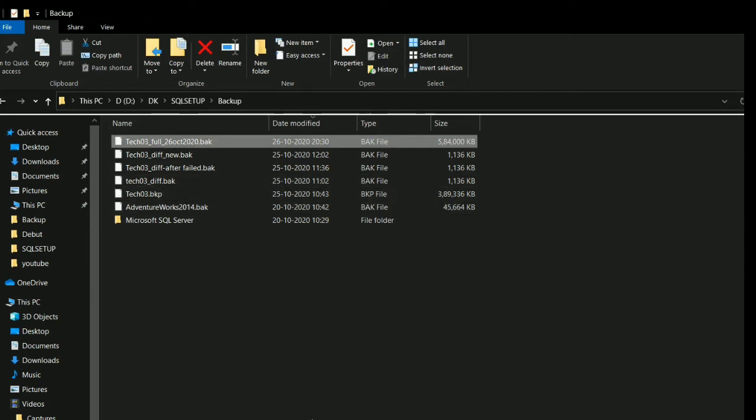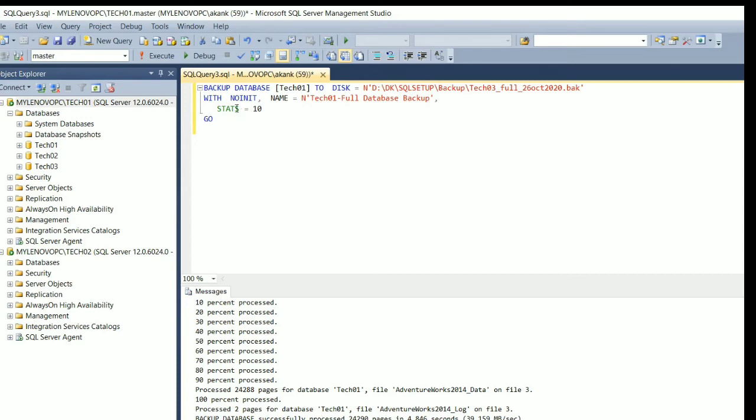So what's happening here? The script has a problem with a parameter called noinit. I already explained all those backup terms, conditions and parameters in my backup session, so you need to watch that video.